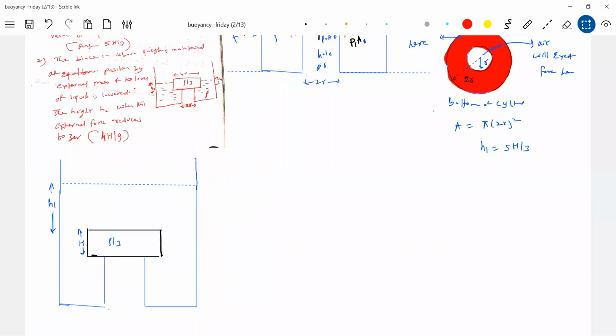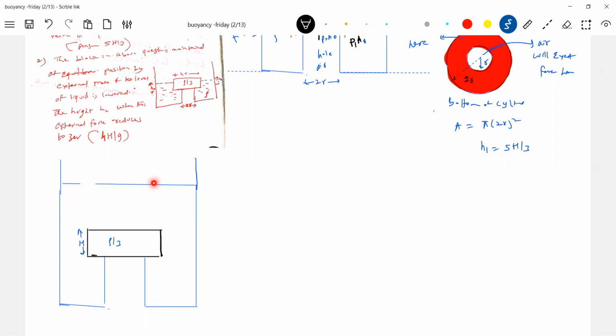The block in the above question is maintained at equilibrium position by external means, and the level of liquid is lowered. Find the height H2 when this external force reduces to 0. So actually, what is the next part of the question?